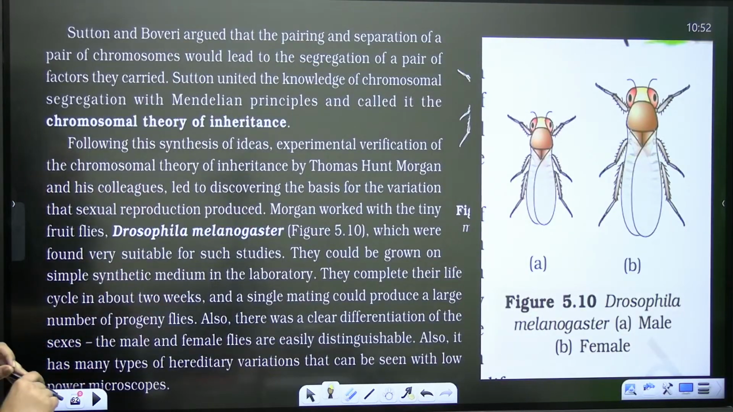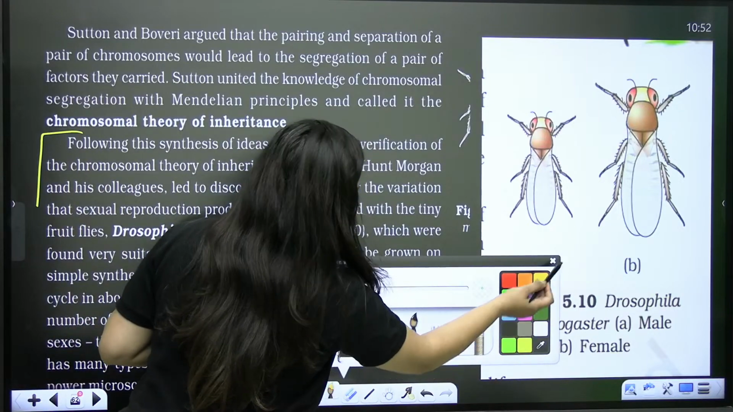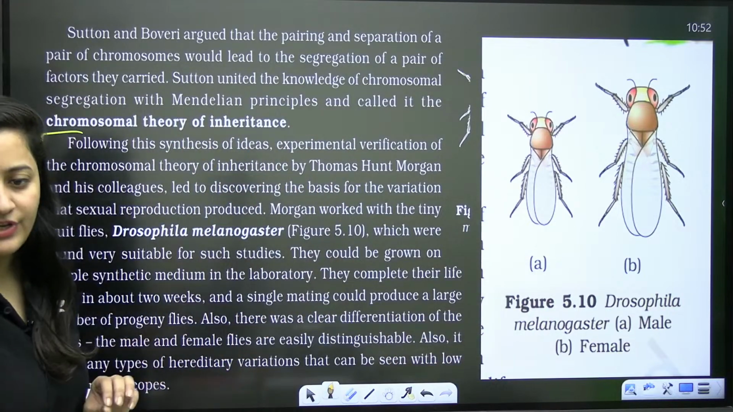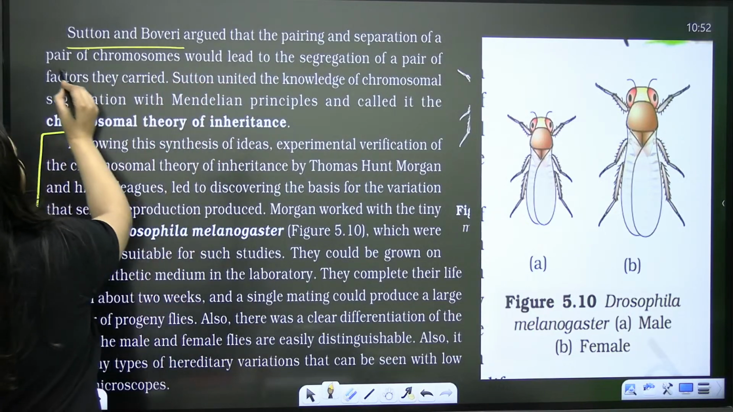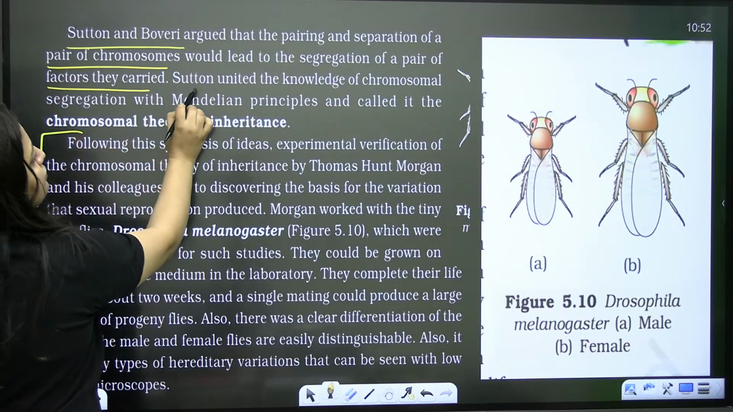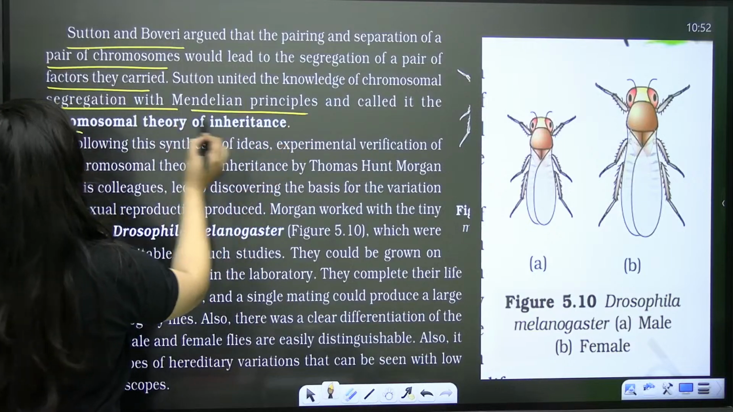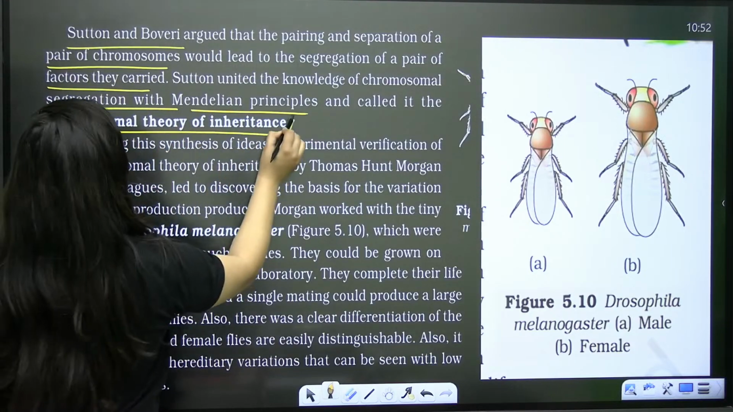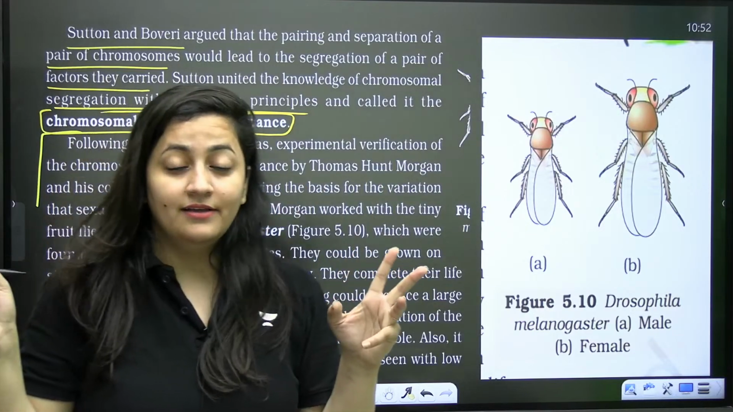And next topic is your chromosomal theory of linkage. This is what we need to understand. Sutton and Boveri argued that pairing and separation would lead to the segregation of the pair of factors they carried. So Sutton united the knowledge of chromosomal segregation with Mendelian principles and called it the chromosomal theory of inheritance. Okay, so see how things are related, right?